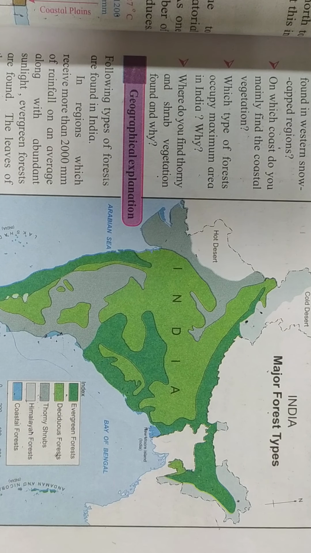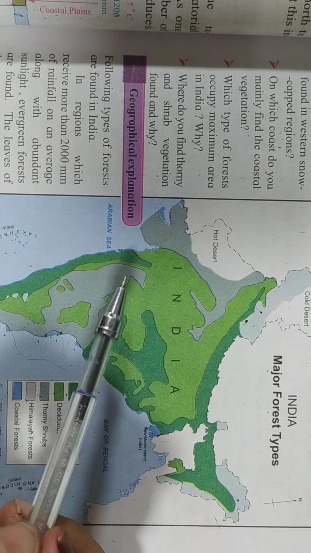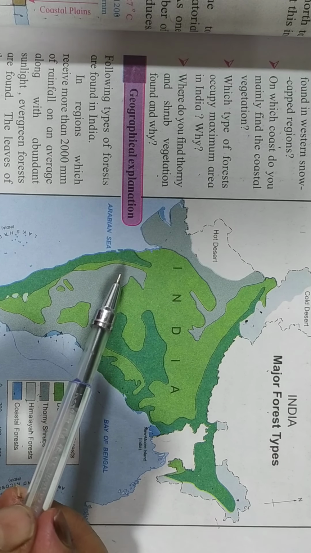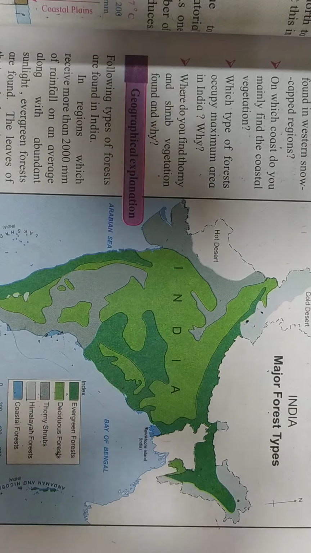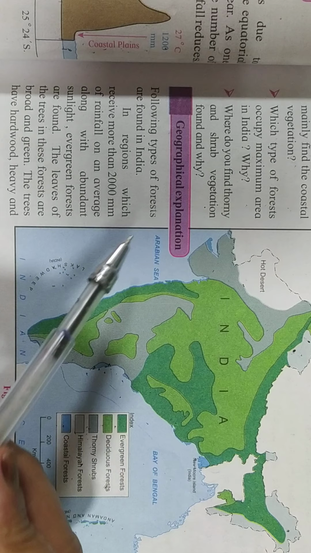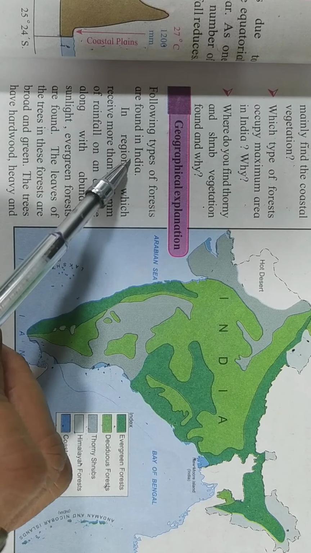So these were the answers that we discussed to help us know the vegetation grown in India. Now let us take a quick look at the explanation given. Geographical explanation. The following types of forests are found in India.